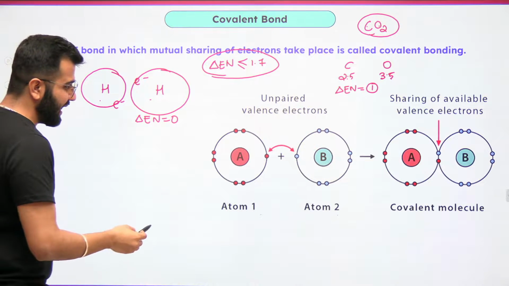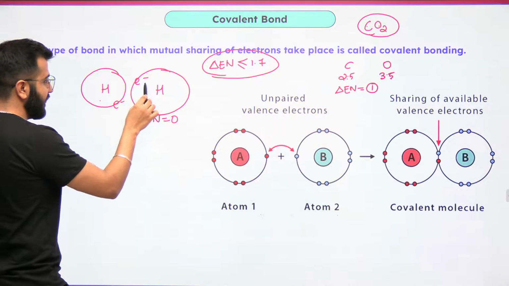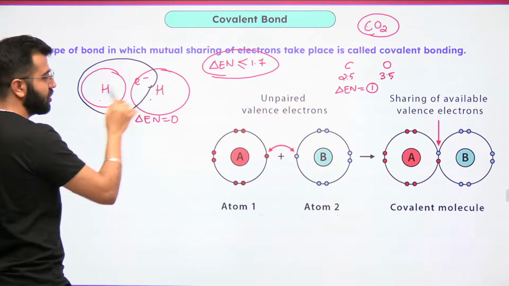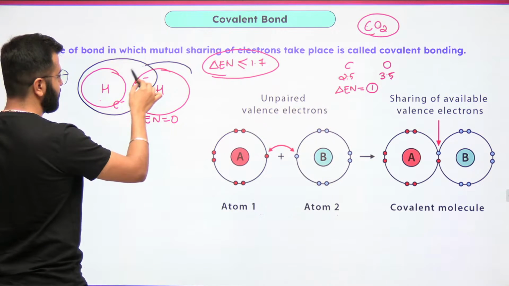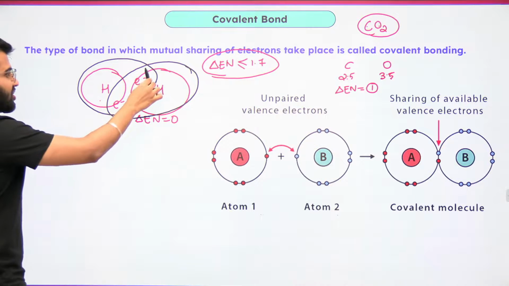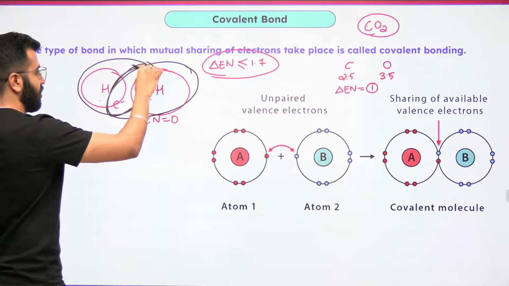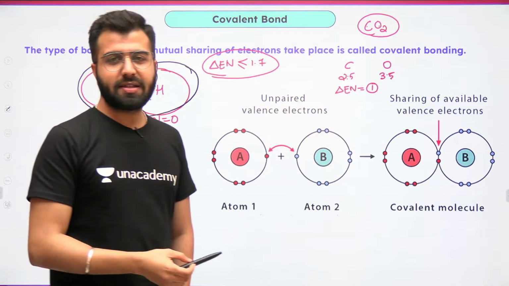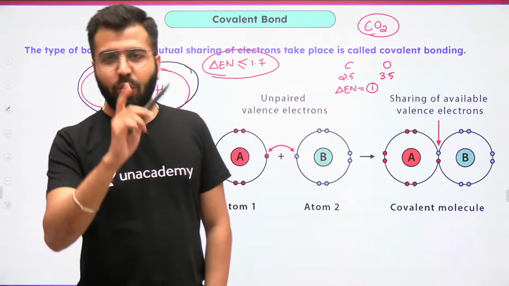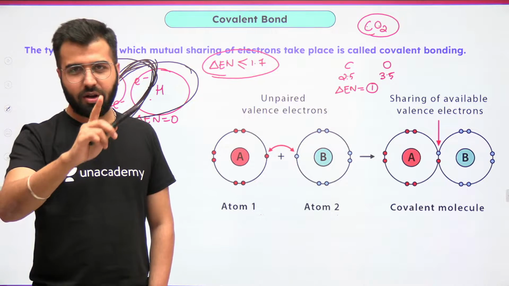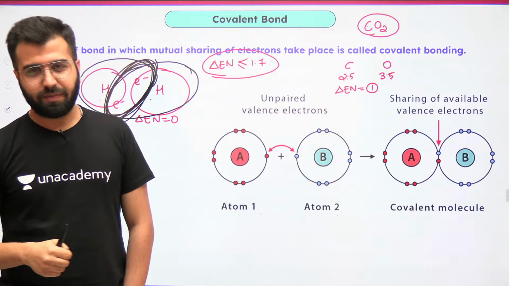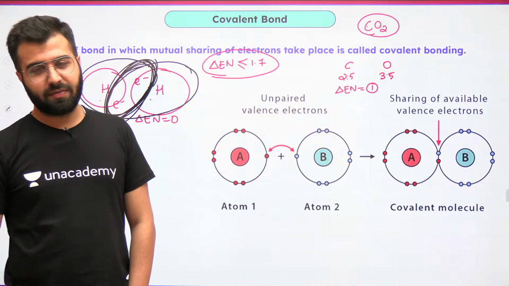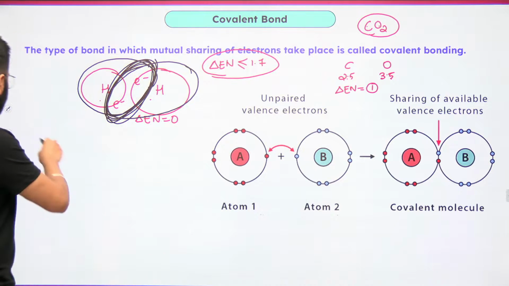And now, what is exactly happening? Over here, this hydrogen wants 2 electrons. See, it actually took 2 electrons. This hydrogen wants 2 electrons. Are they sharing these 2 electrons now? Yes or no, guys? Do you see this sharing? This is what is happening over here, the mutual sharing. And for one covalent bond to be present, there should be 2 electrons. The sharing should happen from both the ends. That's the covalent bond.